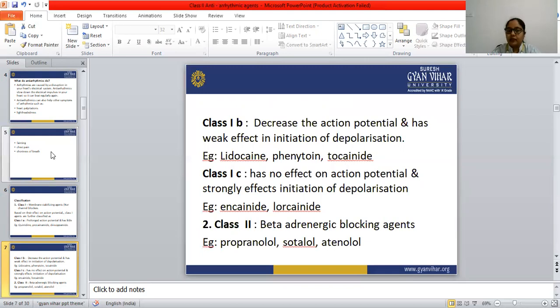Okay, in today's class we are going to discuss class 2 antiarrhythmic drugs, and class 3 and class 4 antiarrhythmic drugs. Class 2 antiarrhythmic drugs are also known as beta adrenergic blocking agents, that means they block the beta adrenergic receptor. The examples are propranolol, sotalol, and atenolol. Only sotalol is there to study in our syllabus.